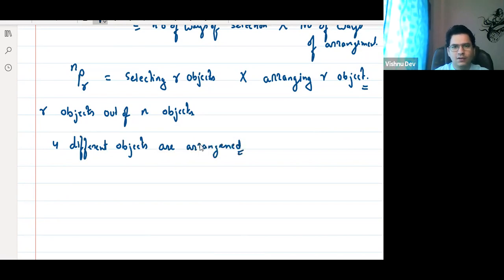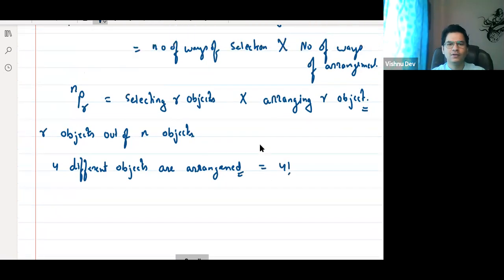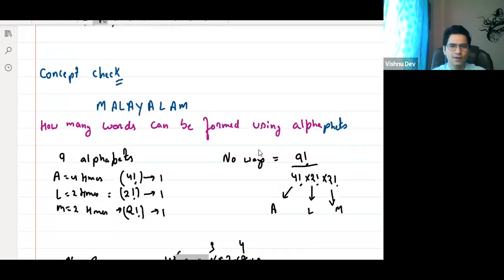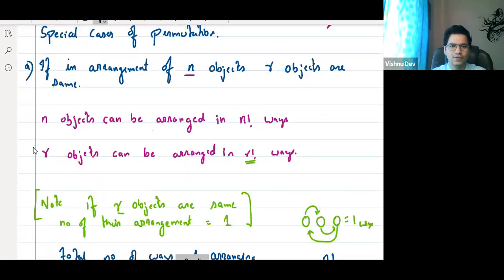In how many ways? Tell me, 4 different objects can be arranged in how many ways? 4 factorial. Right? If you remember, this is what you have studied. Then R objects can be arranged in R factorial ways. Yes or no?